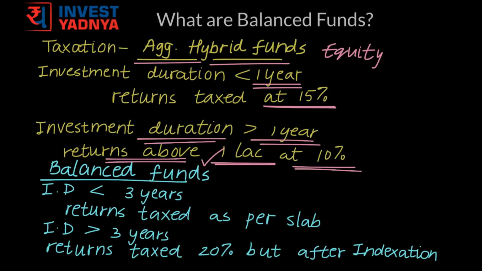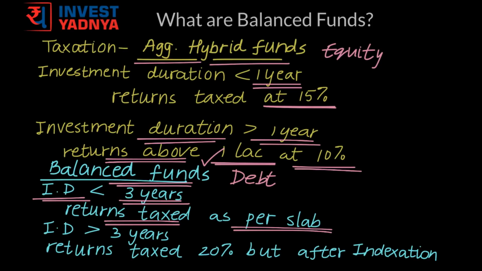In case of balanced funds, as your equity allocation is not more than 65%, these funds would be taxed as debt funds. So if your funds are balanced funds and your investment duration is less than 3 years, your returns would be taxed according to your tax slab. If your investment duration is more than 3 years, your returns would be taxed at 20% but after indexation. If you want more information about indexation, please watch our video on this topic.